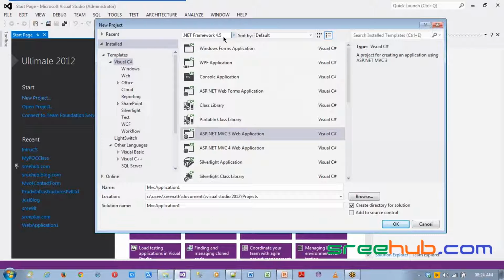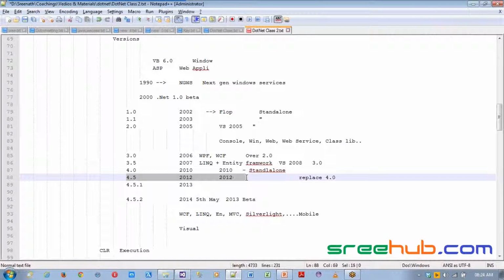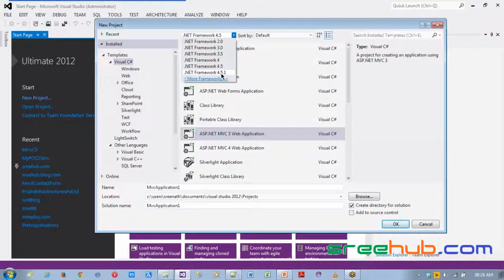By default you have 4.5. The reason it is 4.5 is that my 2012 version is mainly the 4.5 that got released, so it shows 4.5. But once you change it, it will always follow that.